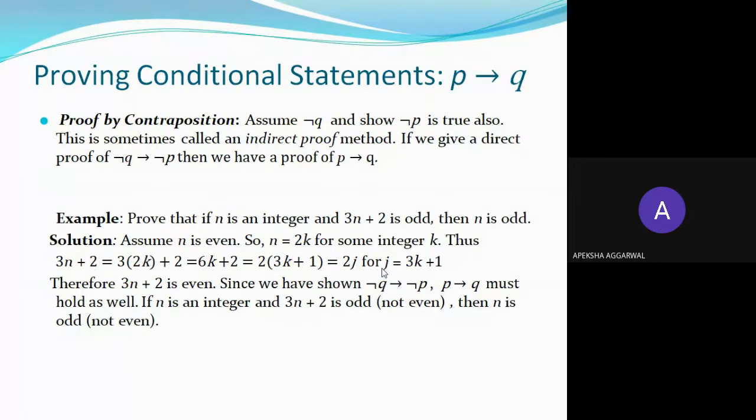So you have proved that because you have assumed that not q was true, and now you have proved that not p is true. So therefore you have shown that not q implies not p is true. Now if this is true, this means that p implies q must hold as well. Now this is clear to everyone.